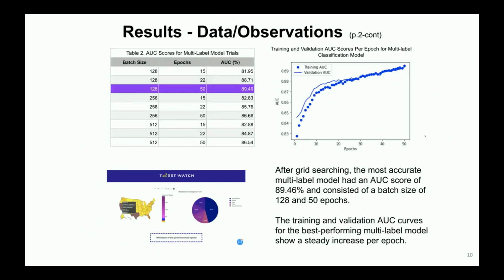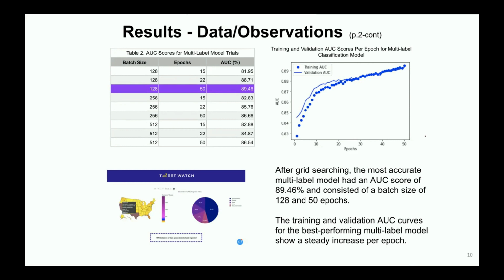Similar to the experiment for the binary CNN, 9 combinations of batch sizes and epochs were used to test the accuracy of the multi-class CNN with different parameters. Once again, a grid search of these combinations was used to analyze the accuracy of the models with respect to its AUC score, and the training and validation AUCs were recorded at each epoch to track the improvement of the model through the course of its training.